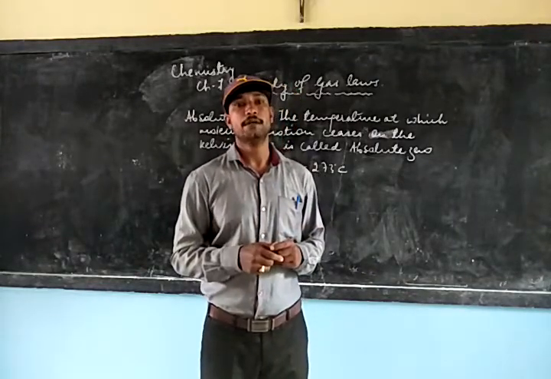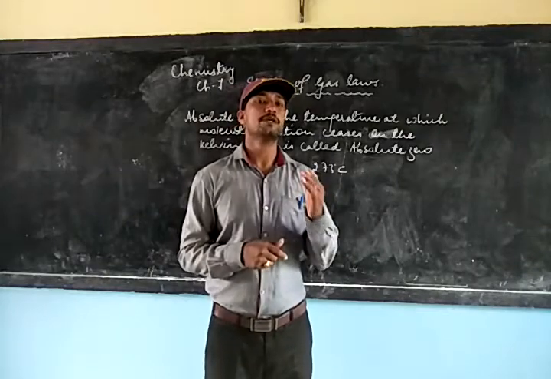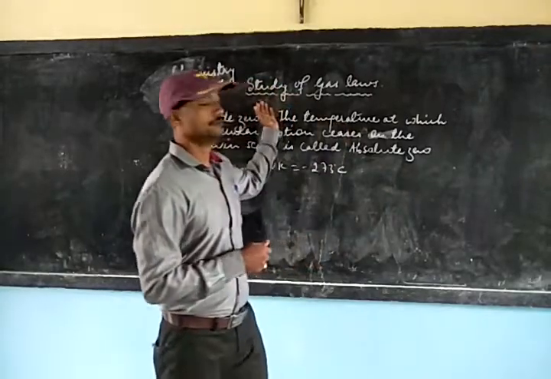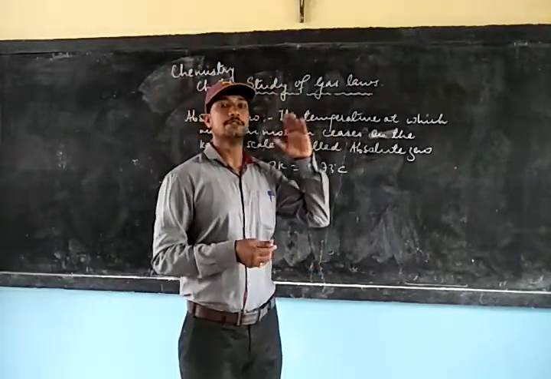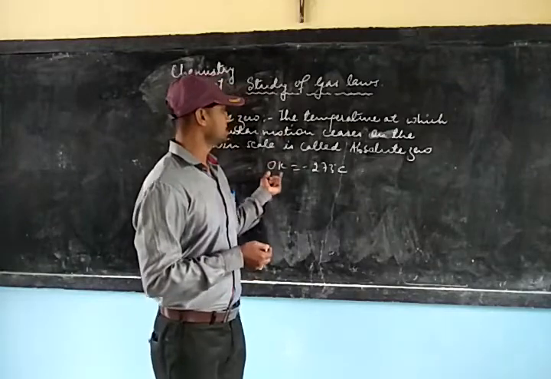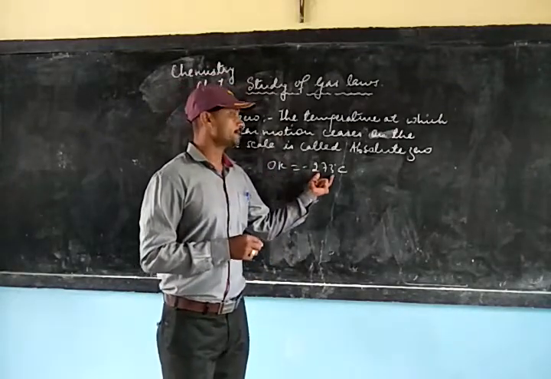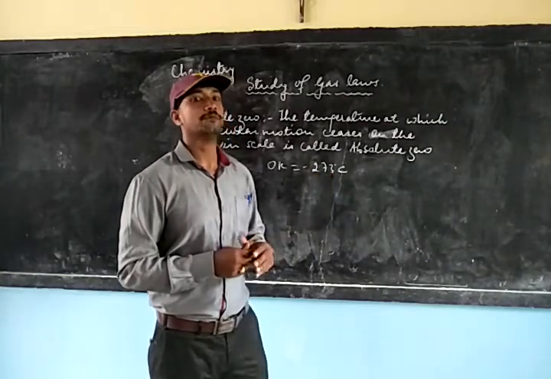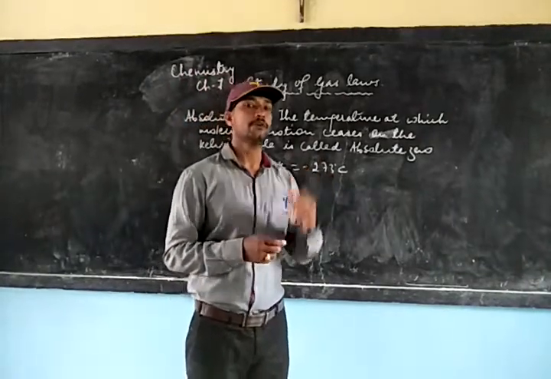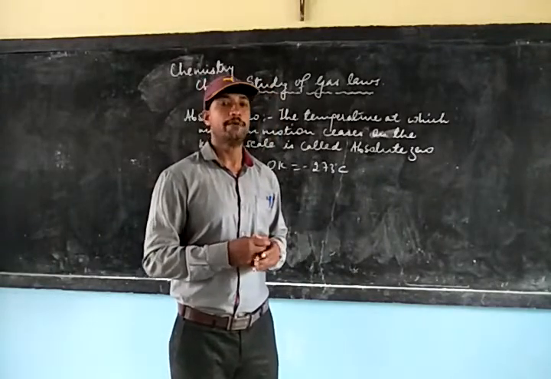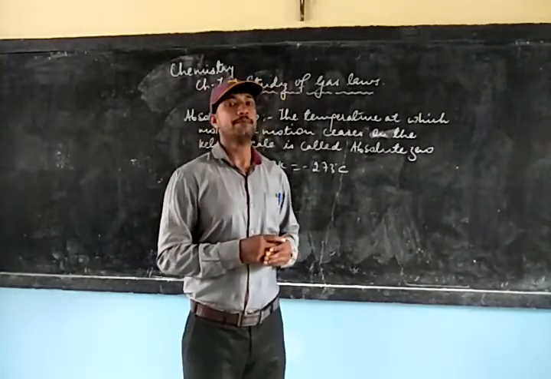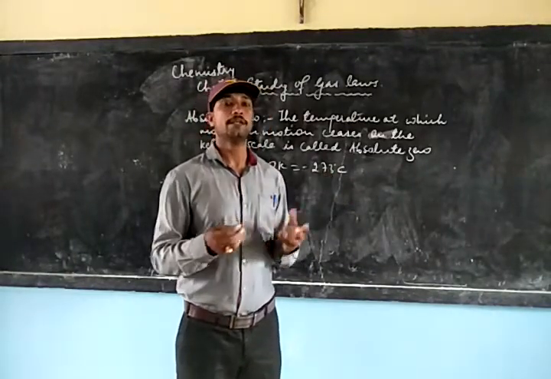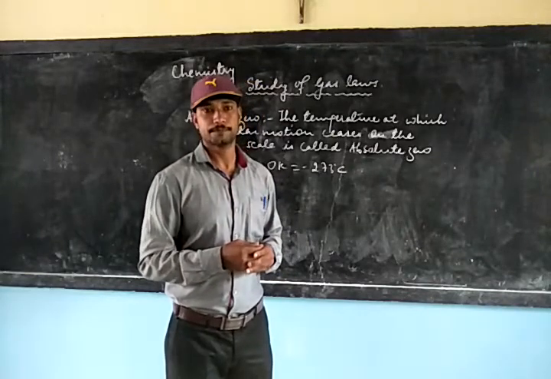And this temperature at which the molecular motion completely ceases is called absolute 0. And absolute 0 is 0 Kelvin. You can see 0 Kelvin is equal to minus 273 degrees Celsius, which is not possible to reach. It is just a theoretical concept where we can see that the temperature reduces to minus 273 degrees Celsius and the molecular motion completely ceases.